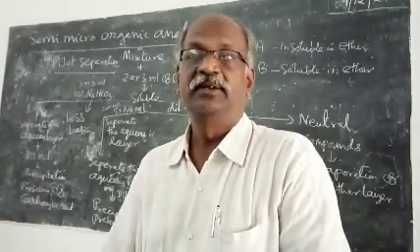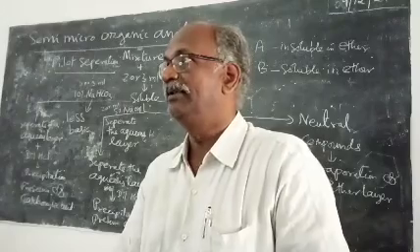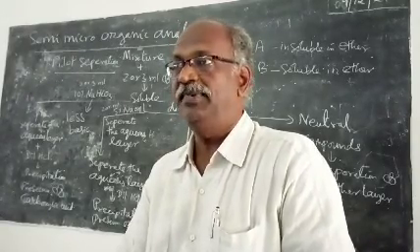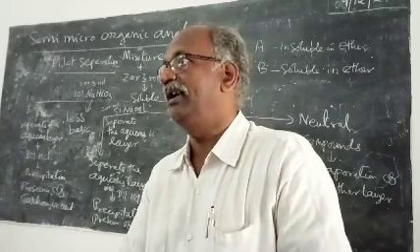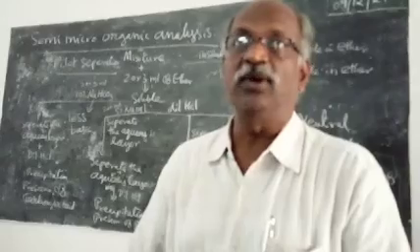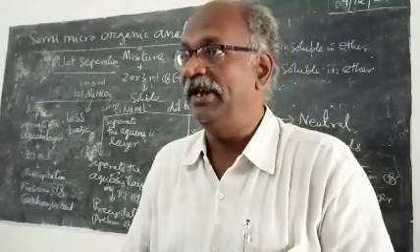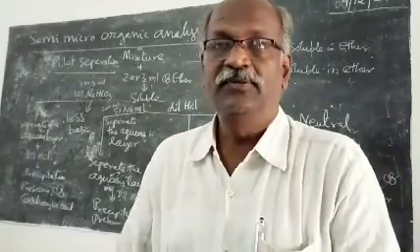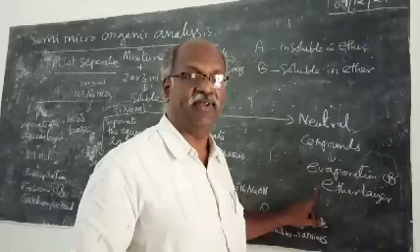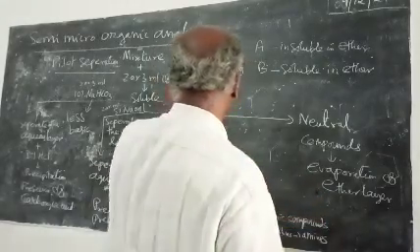Aldehydes, benzaldehyde may be given. Esters, ethyl benzoate, cinnamates, ethyl cinnamate, methyl acetate, an aliphatic compound. So all these compounds are neutral. Amides and similar compounds are also neutral. So all these neutral compounds can be obtained by the evaporation of the ether layer. So this is how you are carrying out the